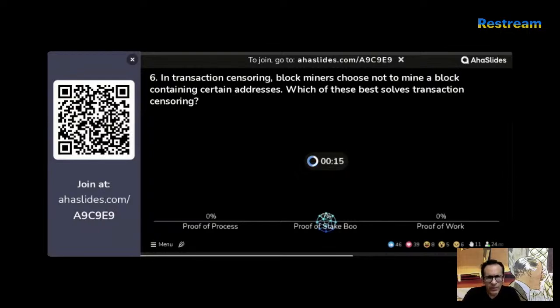So we know that there is this concept called transaction censoring, where a miner could decide not to choose blocks of a certain address. Now, which one of these three consensus mechanisms solves that problem? Proof of process, stake boo, or work? Let's have a look at the answers.